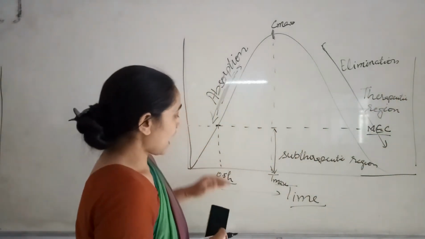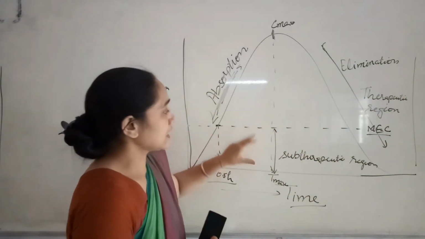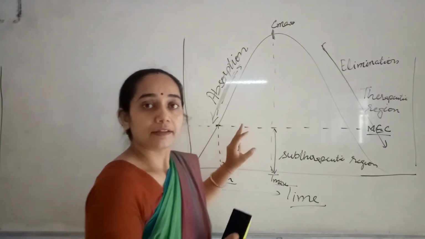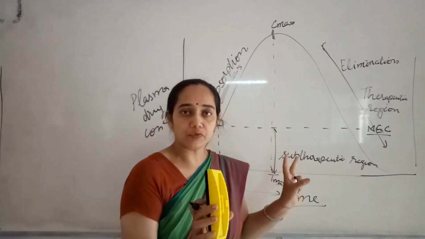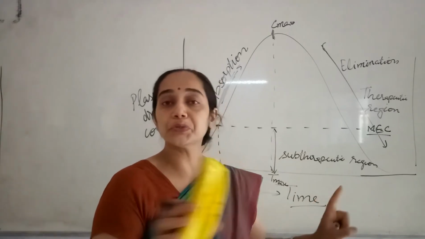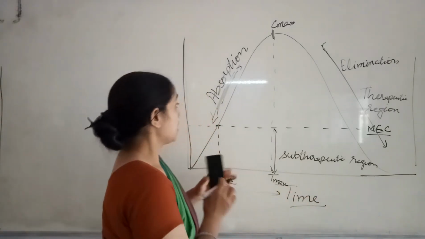Now, if a drug is in the subtherapeutic region, then the drug is not going to show any kind of pharmacological effect, any kind of therapeutic effect.